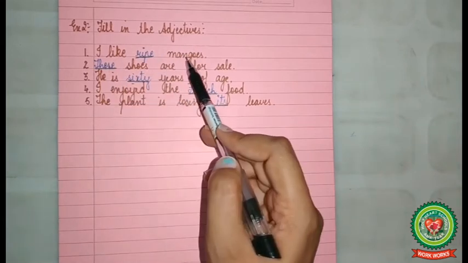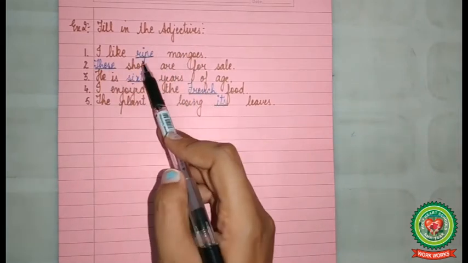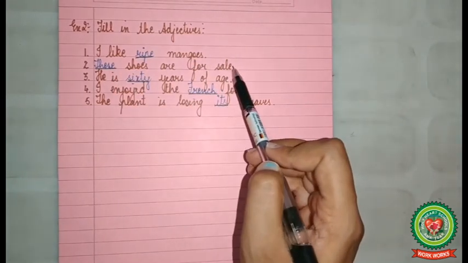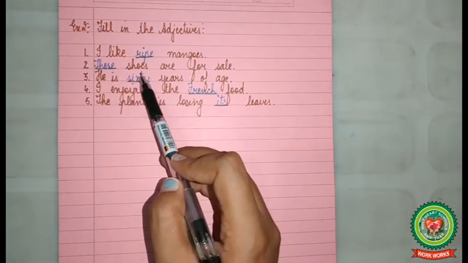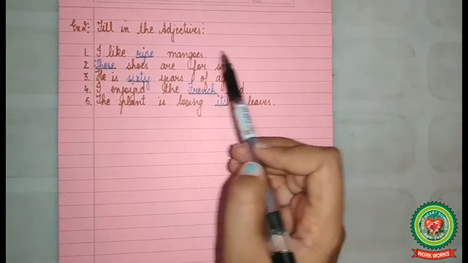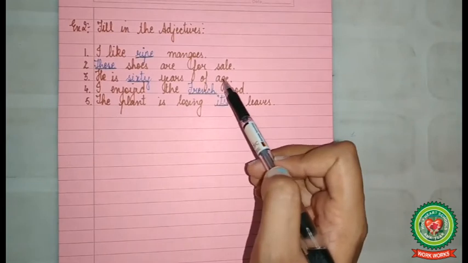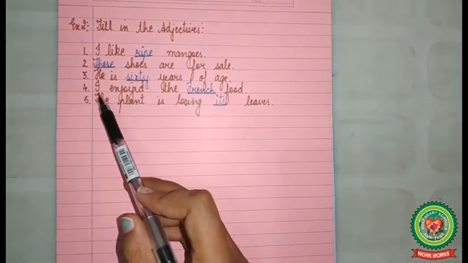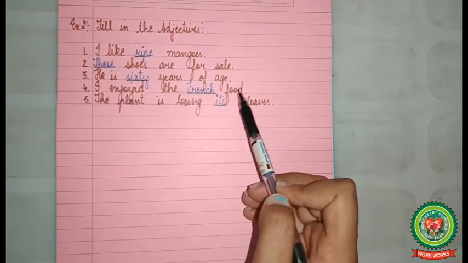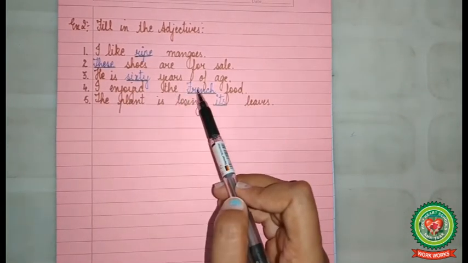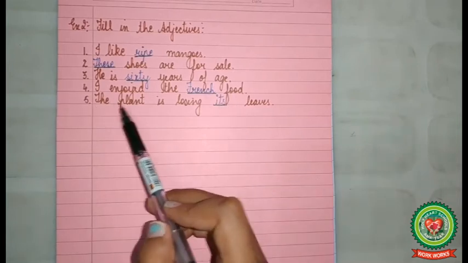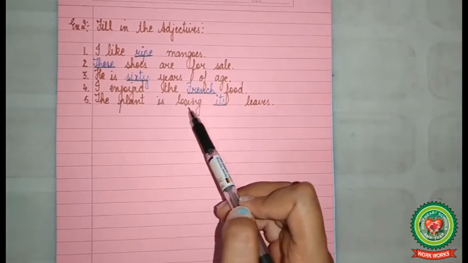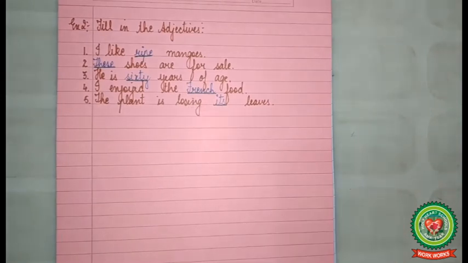Fill in the adjectives. I like dash mangoes. I like ripe mangoes. Dash shoes are for sale. These shoes are for sale. He is dash years of age. He is 60 years of age. I enjoyed the dash food. I enjoyed the French food. The plant is losing dash leaves. The plant is losing its leaves.